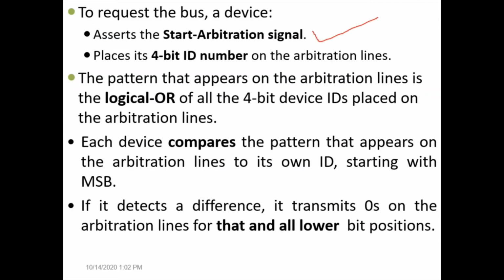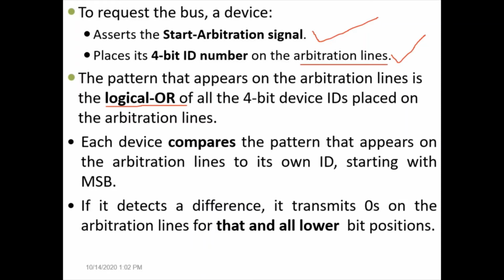So any device which wants to become bus master has to do two operations. First, it has to assert the start arbitration signal, and then place its unique 4-bit ID on the arbitration line. Different devices which want to become bus master keep their IDs on the arbitration line. So overall, the value of the arbitration line is nothing but the logical OR of the 4-bit IDs kept by all the devices.